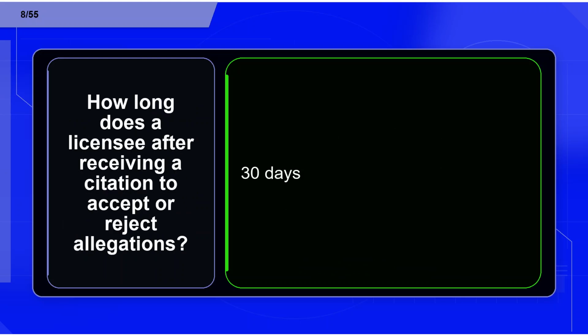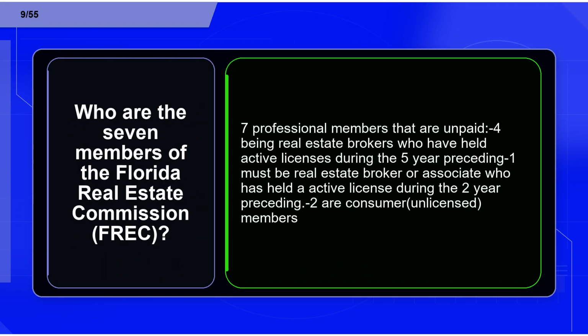Flashcard 8. Term. How long does a licensee have, after receiving a citation, to accept or reject allegations? Definition. 30 days.